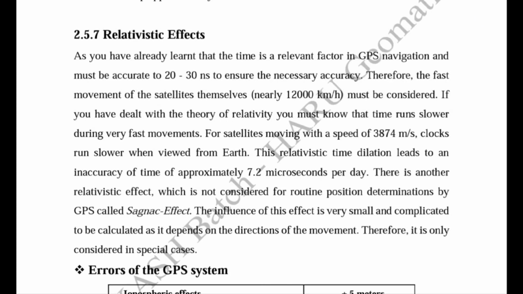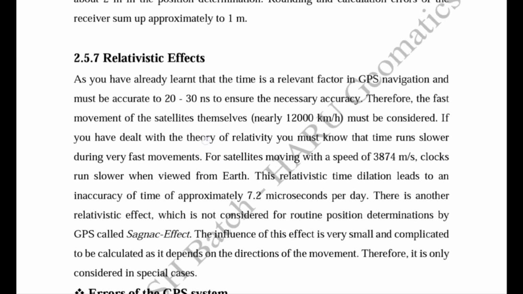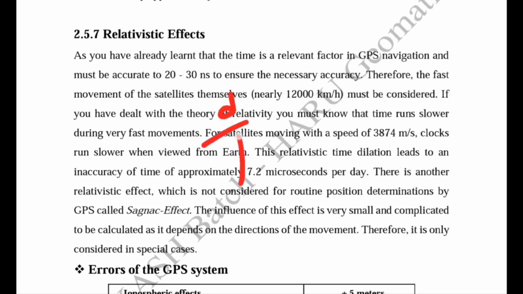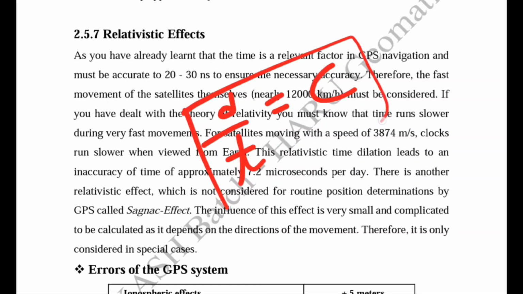And we already know what the theory of relativity is. It has a concept that time runs slower during very fast movement. As we know, the satellites move with a high speed, and the earth also rotates with a very high speed. Time is inversely proportional to velocity, because distance divided by time is equal to velocity.